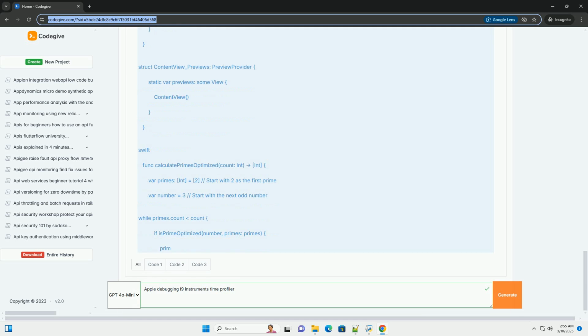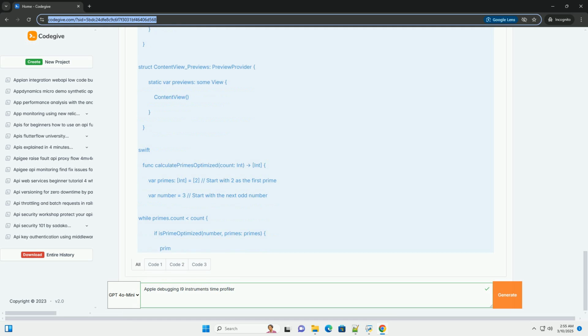Optimizing algorithms and data structures. Understanding where your application spends its time allows you to focus your optimization efforts on the areas that will have the greatest impact. Understanding threading issues. The Time Profiler can reveal if threads are spending excessive time waiting, being blocked, or are underutilized. Measuring the impact of code changes. Before and after profiling allows you to objectively assess whether your optimization efforts are actually improving performance.